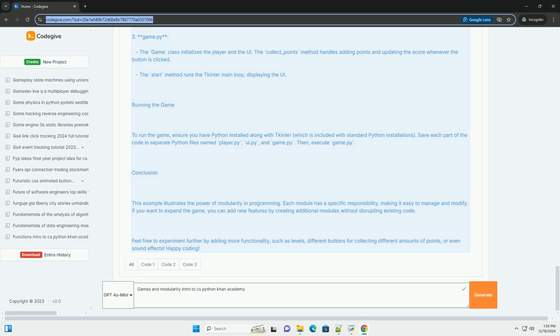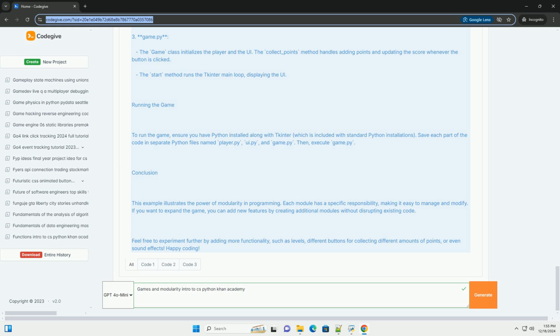Explanation of the code. 1. player.py. A class Player is defined with methods to add points and retrieve the current score. 2. ui.py. A class GameUI is created using tkinter for the user interface. It includes a label to display points and a button that triggers the on_click function passed during initialization.